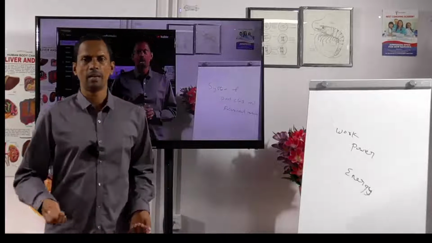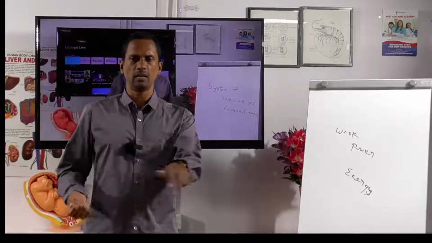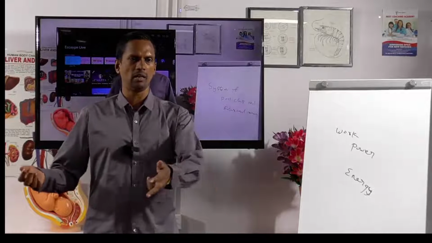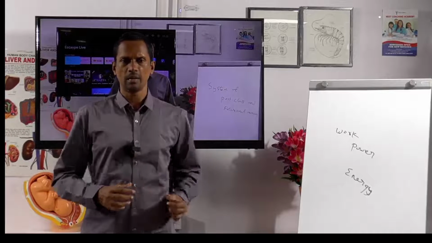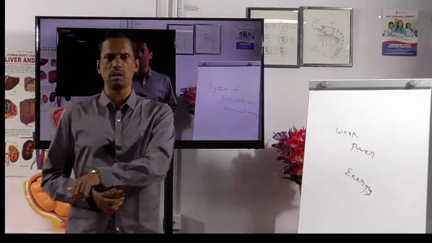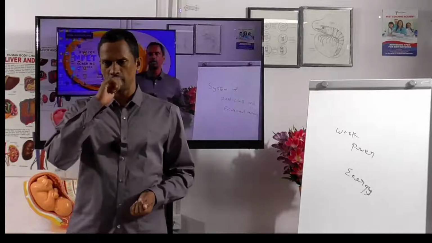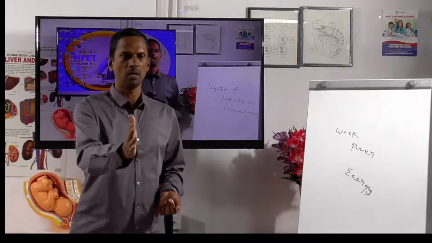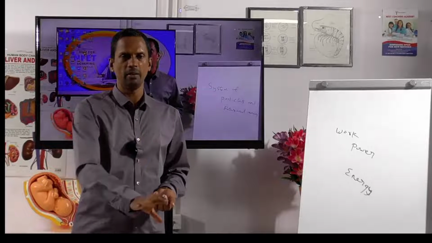Now I am taking the lorry. Both the lorry and the car are coming. The lorry's mass is greater, and the car's mass is lesser. So you forget about the lorry's mass.